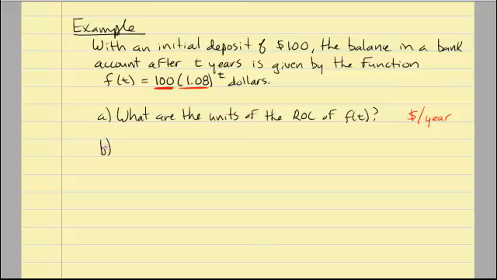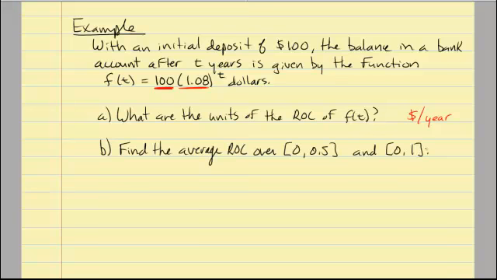The next question that might be of interest is to find the average velocity, or sorry, in this case we're not going to use velocity, we're going to use rates of change. So find the average rate of change over two different intervals. So you're going to want to use your calculators for this one. The average rate of change over our first interval will be between 0 and a half of a year. That's where 0.5 comes in. And the second one that we're going to find is our average rate of change between 0 and 1 year. Now, because this is based on $100, from here it will be very easy to surmise what the interest rate on this particular account is.